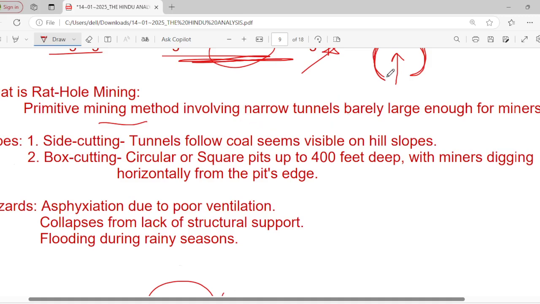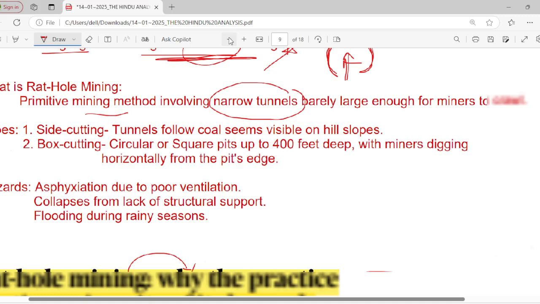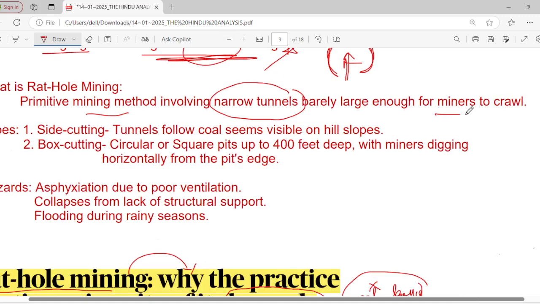It is very short, narrow, barely large enough for miners to crawl. Only one person can go, and they have to crawl. Because it is a narrow tunnel, it is a very small tunnel, a very narrow tunnel. Hardly one person can crawl and go into that particular area. And there are two methods or two types.